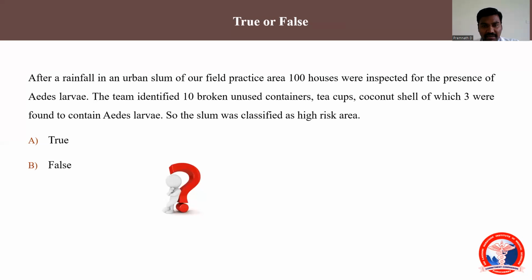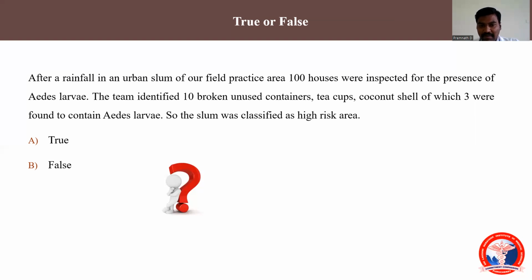For your practice, I have depicted here a scenario where, after a rainfall in an urban area, we are going to inspect 100 houses for the presence of larva. Our team has identified 10 containers, for example broken unused mixie jars, tea cups, and coconut shells, of which 3 containers contain Aedes larva. So, will you call this area a high risk area or a low risk area? I am saying this is a high risk area. Is it true or false?